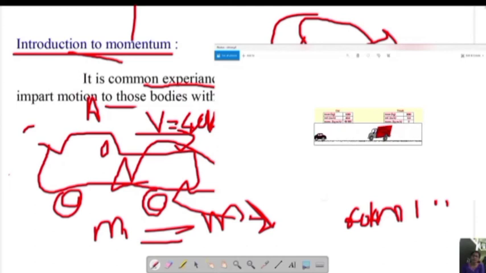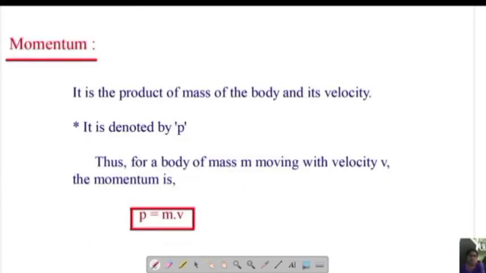Okay, so this is about mass and velocity. Now we are going to the topic: what is the definition of momentum, we will study now. So let's go to momentum. What do you mean by momentum?